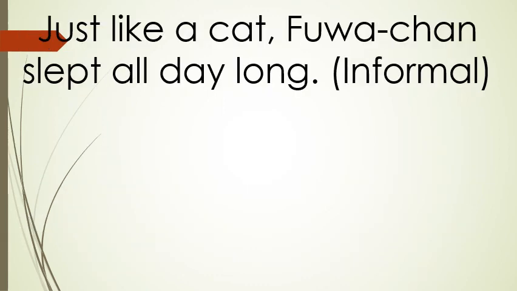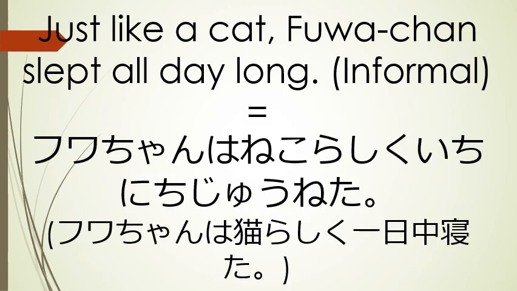And our final sentence for today. Just like a cat, Fua-chan slept all day long, and this will be informal. "Fua-chan wa neko rashiku ichinichi ju neta."